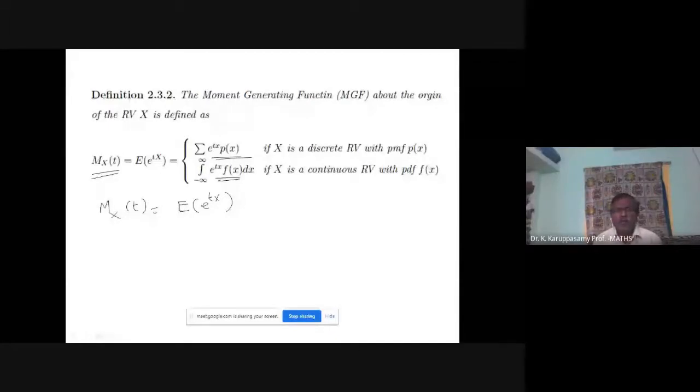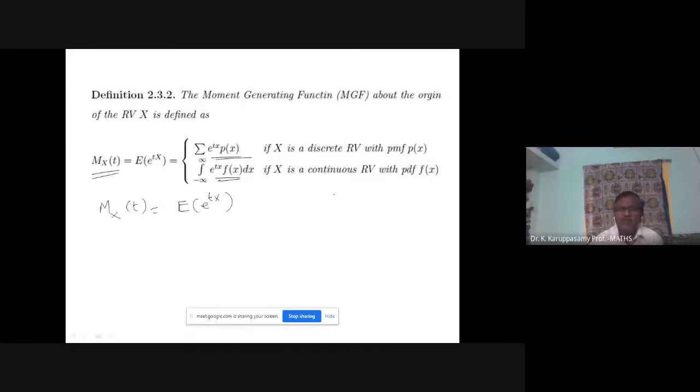So you have obtained a moment generating function. Your moment generating function will be a function of t. Your answer will be in terms of t.